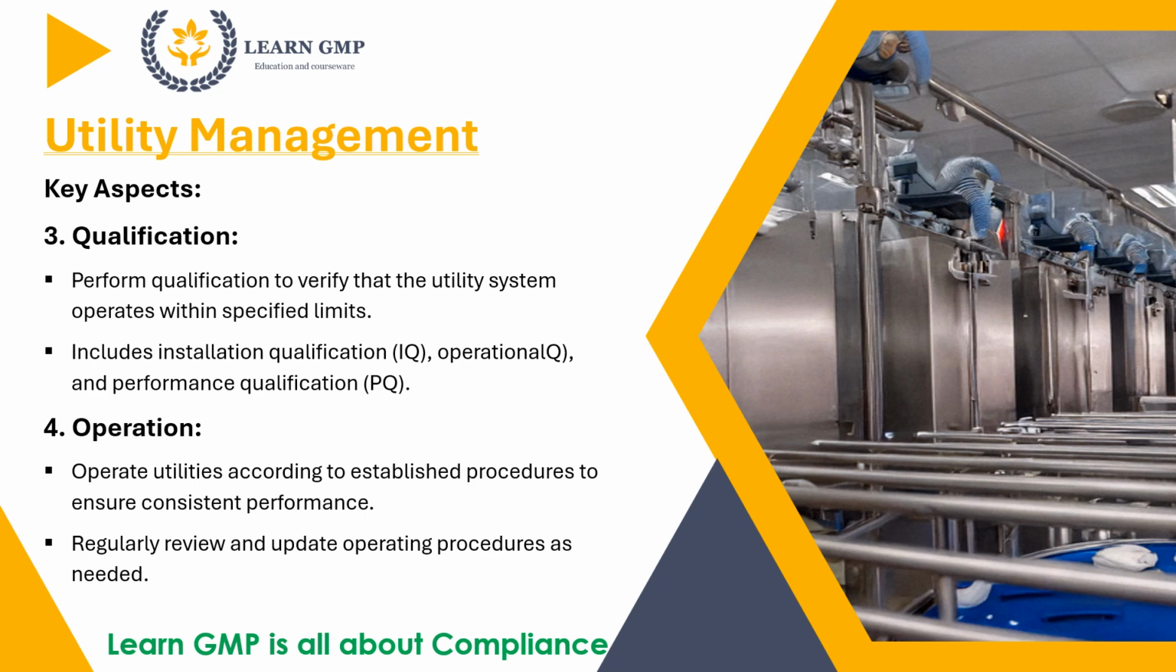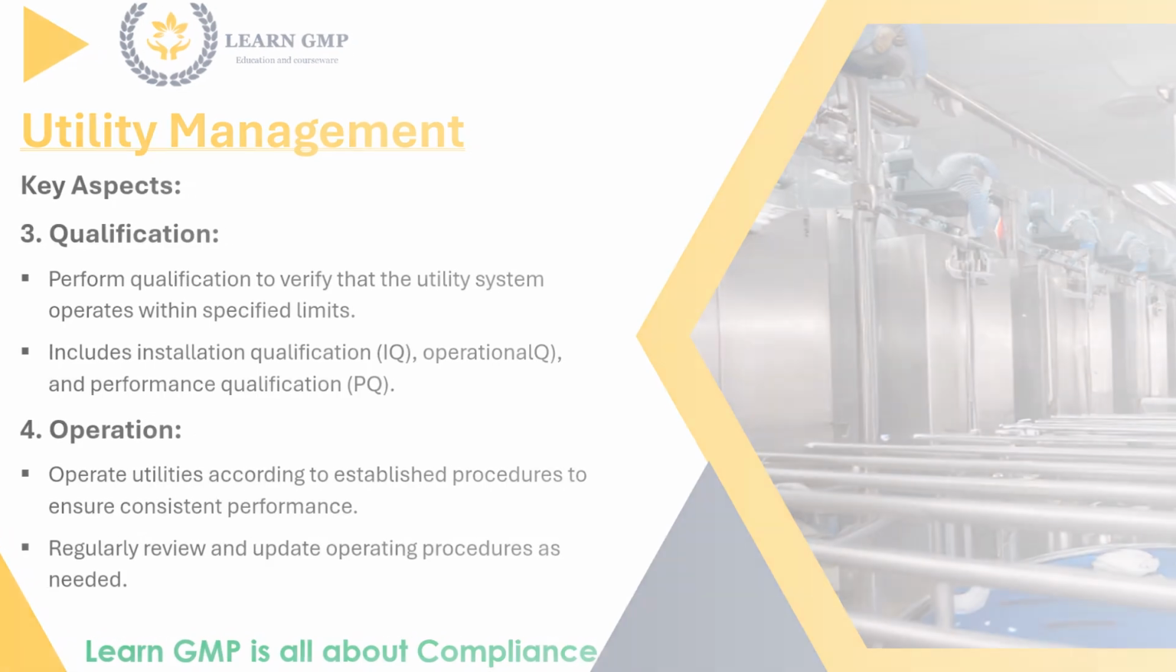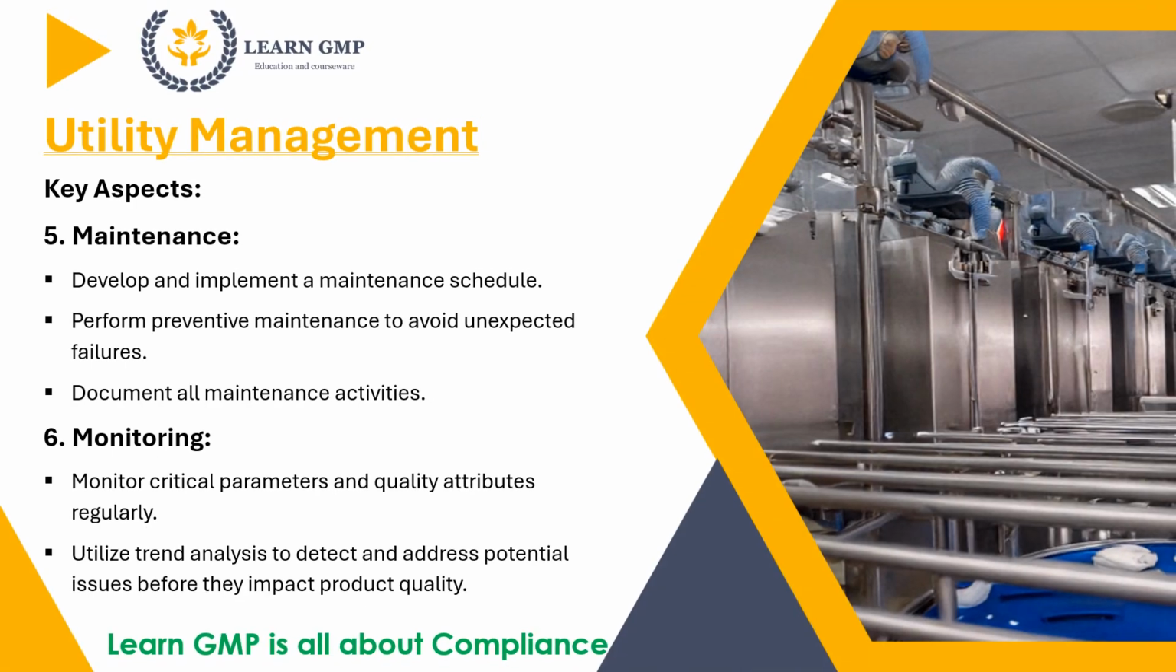4. Operation. Operate utilities according to established procedures to ensure consistent performance. Regularly review and update operating procedures as needed. 5. Maintenance. Develop and implement a maintenance schedule. Perform preventive maintenance to avoid unexpected failures. Document all maintenance activities.